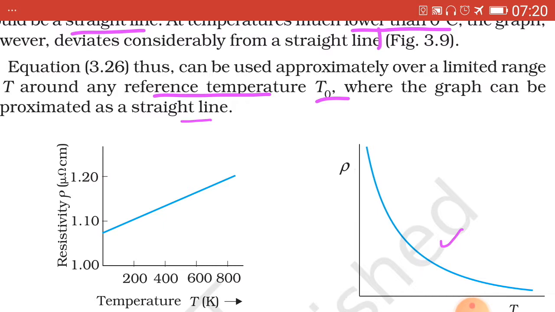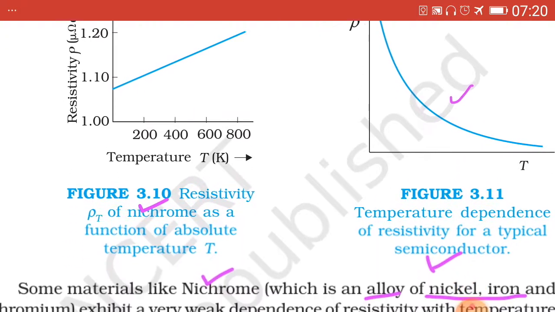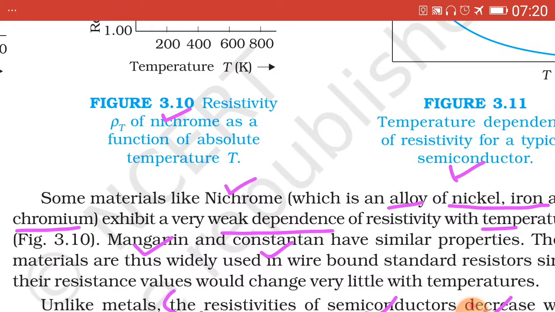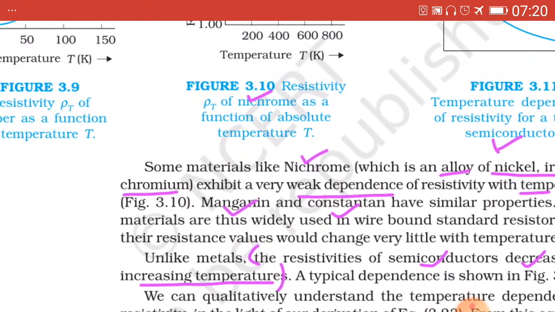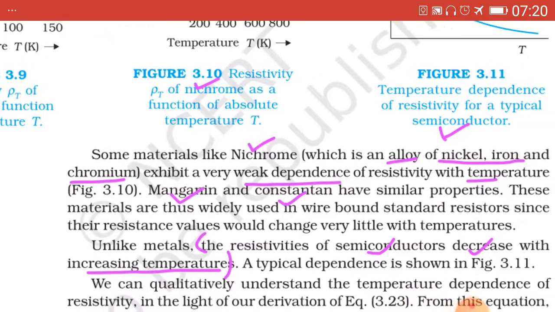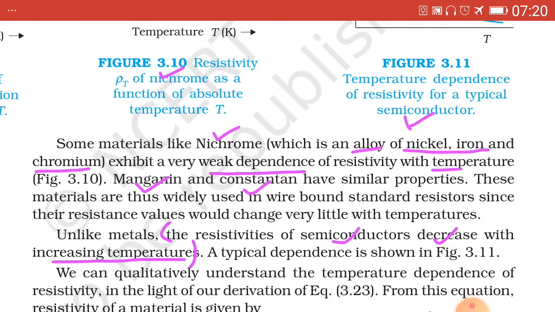Now in the last case, some materials like nichrome, which is an alloy of nickel, iron and chromium, have weak dependence of resistivity with temperature.